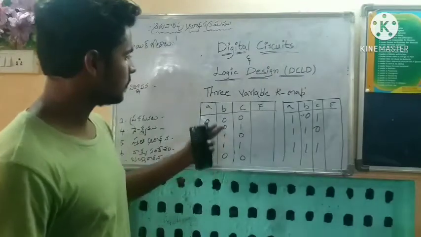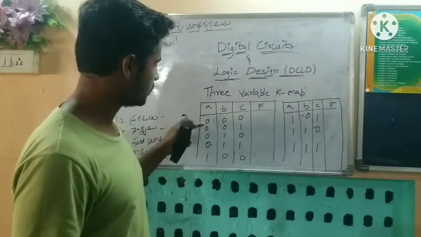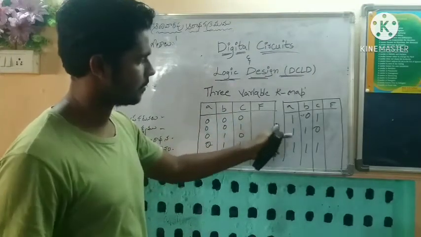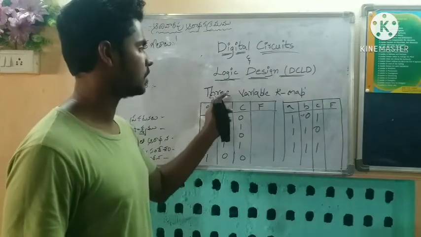If you observe, we get 8 outputs for a three variable K-map.